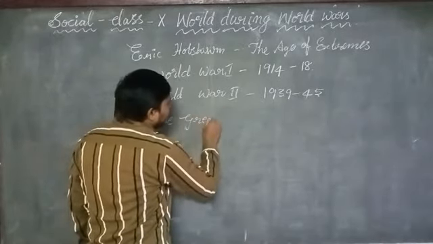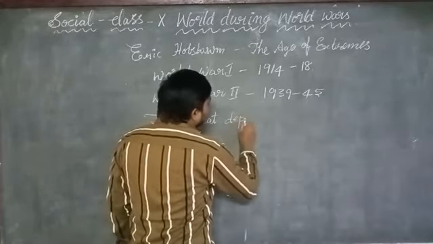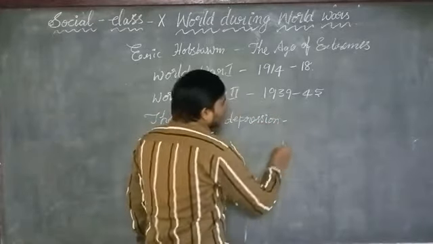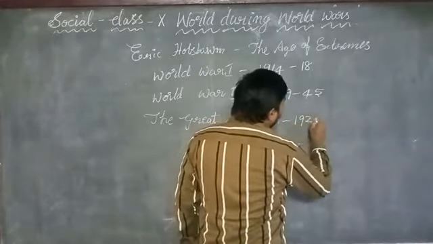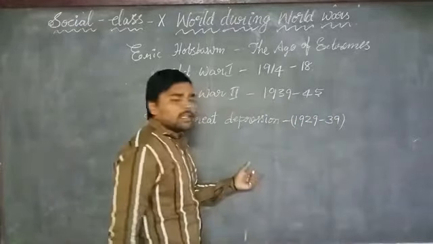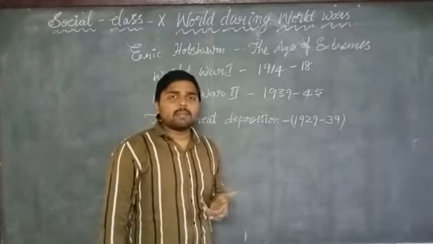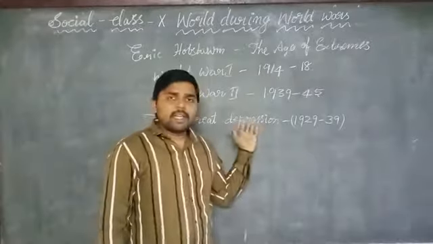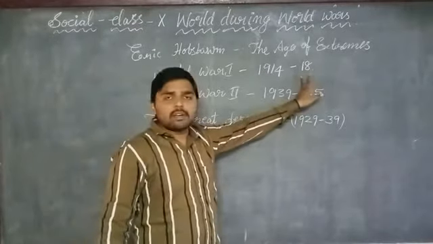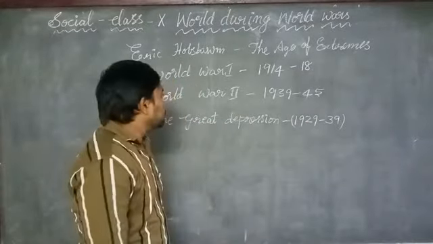When did the Great Depression occur? The Great Economic Depression is related to finance. The Great Depression lasted from 1929 to 1939, affecting all countries. Why? Because it was an effect of the First World War. Okay.